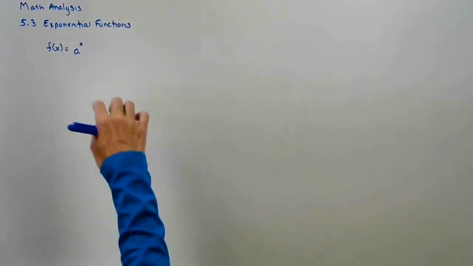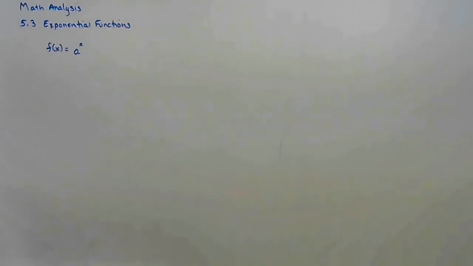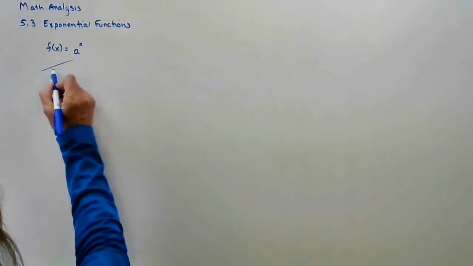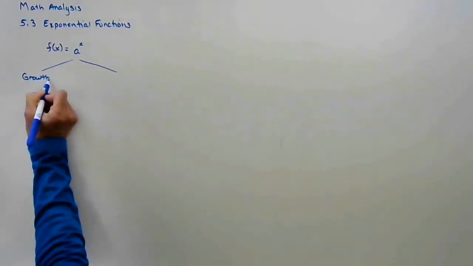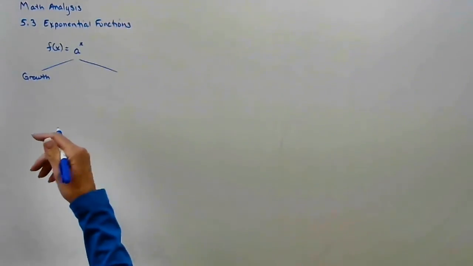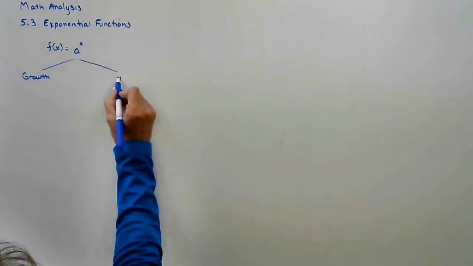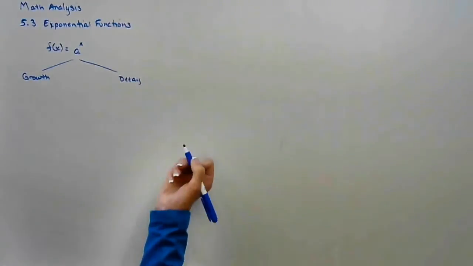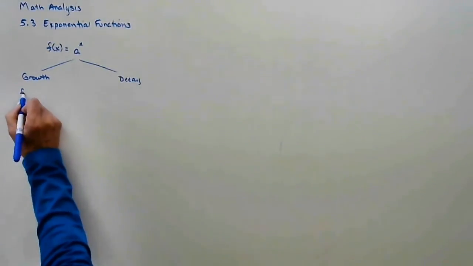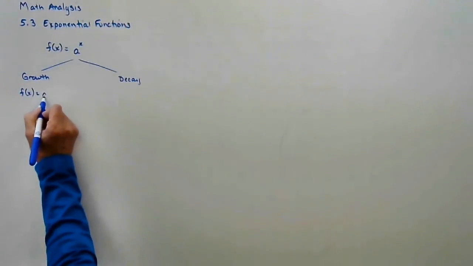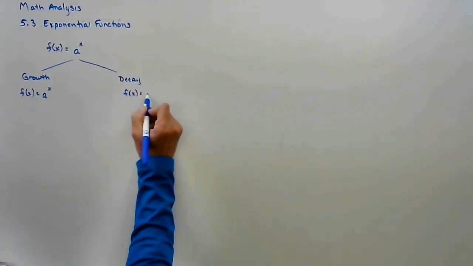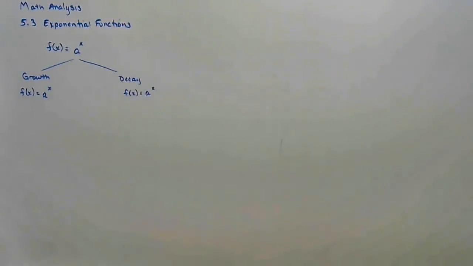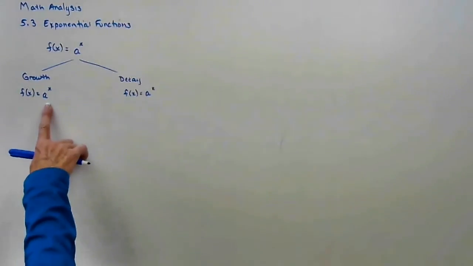Well, we have two kinds of exponentials. We have either exponential growth, which means things are getting larger, they're increasing, or exponential decay. So the equation's identical: our base raised to a power. These are identical. The only thing that's going to change is whether this is increasing or decreasing. So it has everything to do with the base.